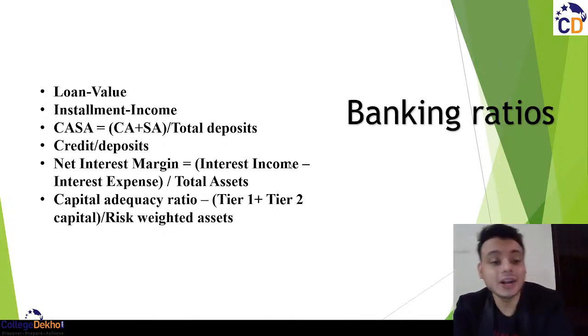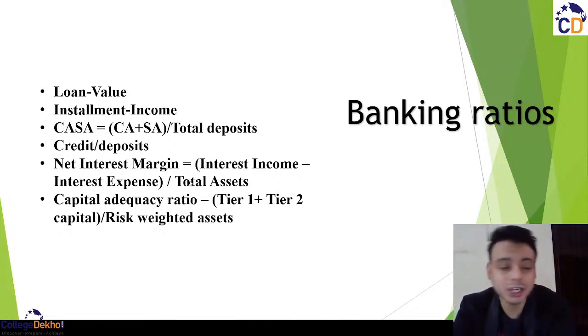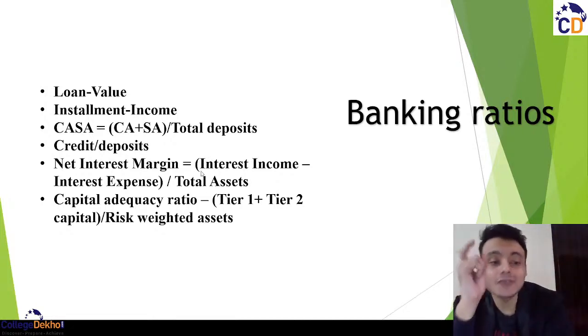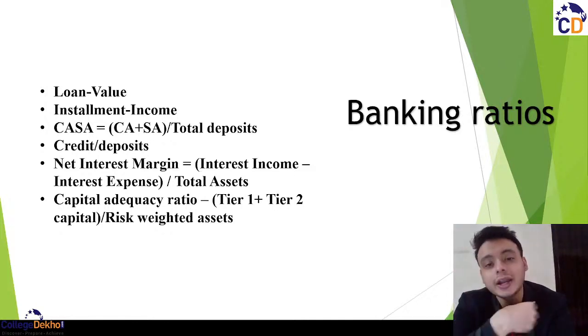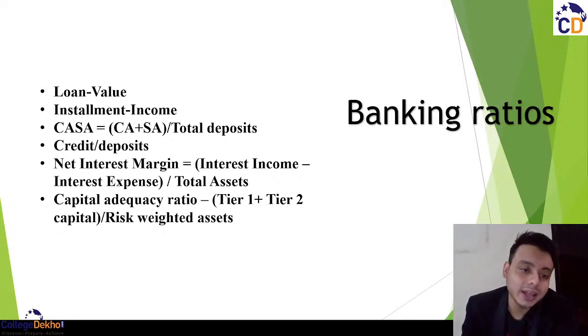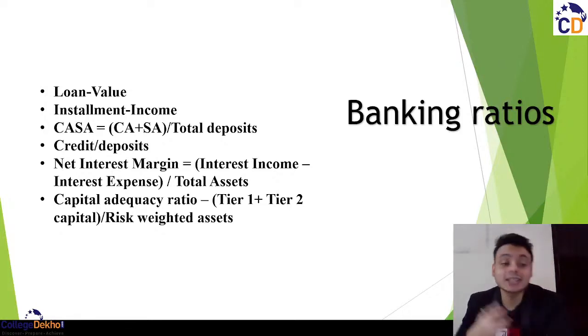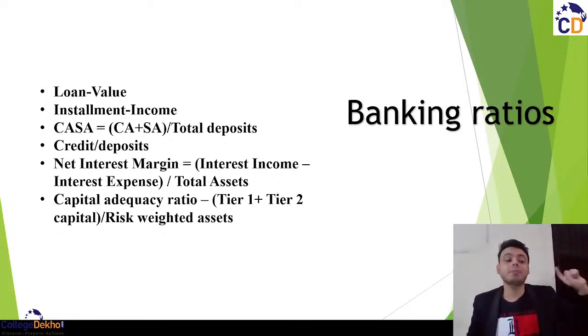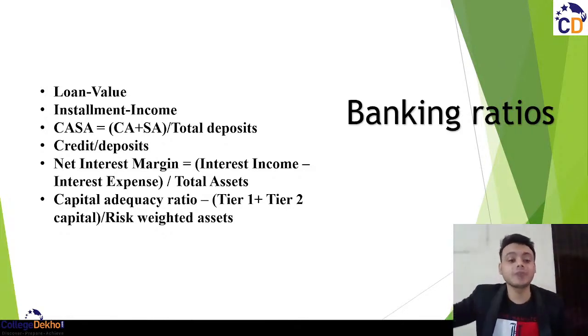Again, interest income minus interest expense divided by total assets. Whatever the bank is earning, the interest payment the bank gets from the loans it has given to people, the bank wants to get more interest payment from that as compared to the interest payment the bank pays to other organizations. That is, the bank wants more money from people through EMI as compared to what it is paying itself. That is why banks borrow at a low rate of interest and they give you loans at a high rate of interest.